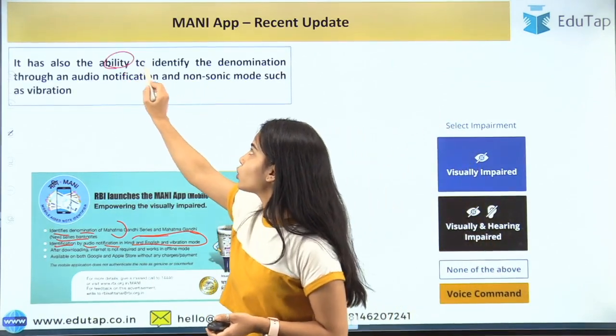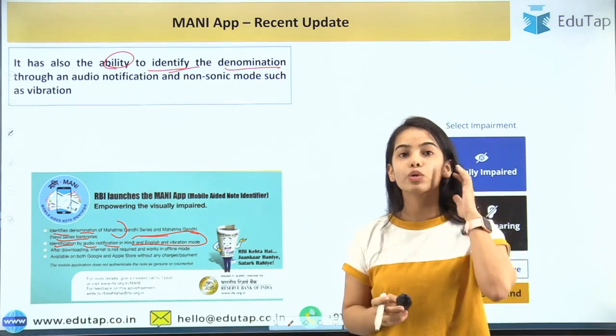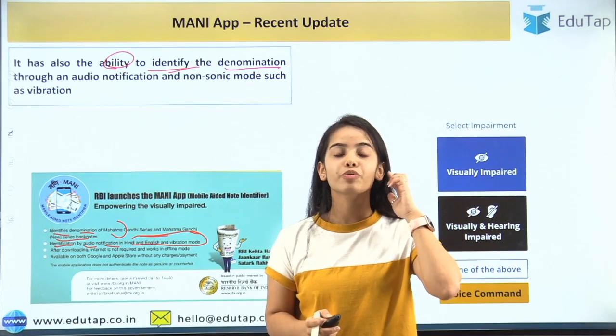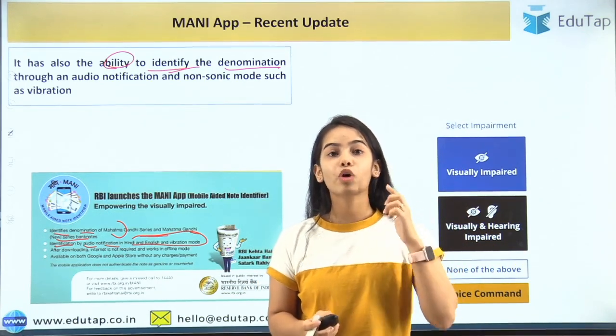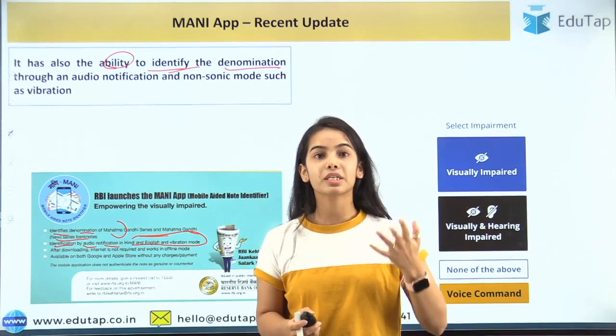There is the ability to notify the denomination through an audio notification. So the app tells the visually impaired person, and it is easy to hear, that the note is of 50 rupees or 500 rupees. But for a person who is both visually and hearing impaired,